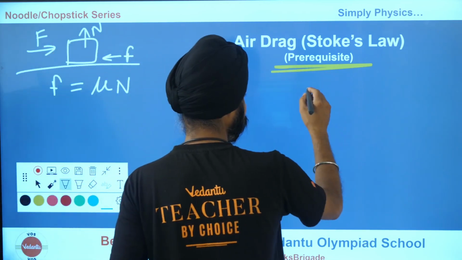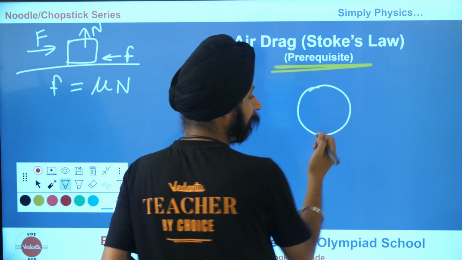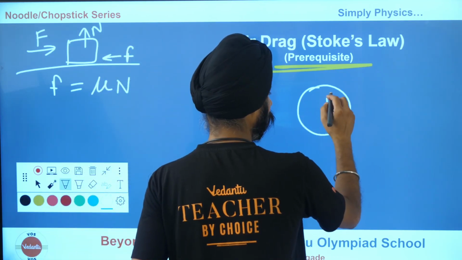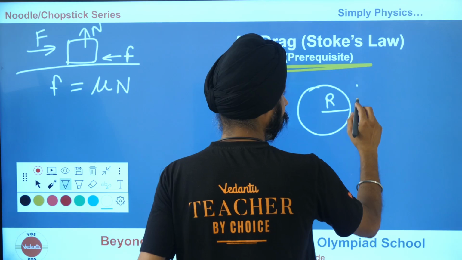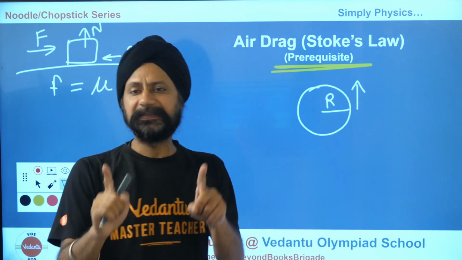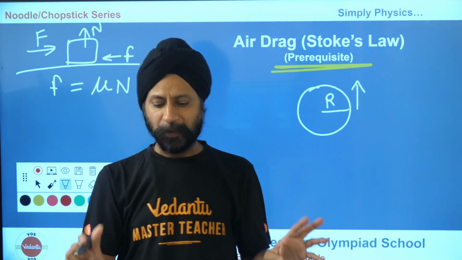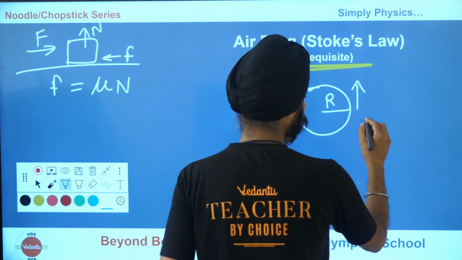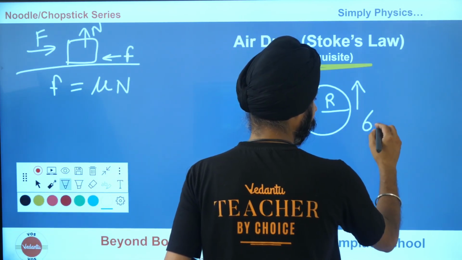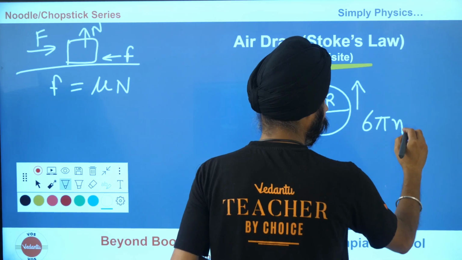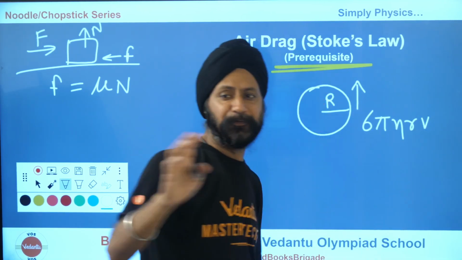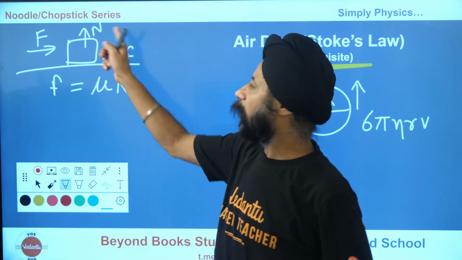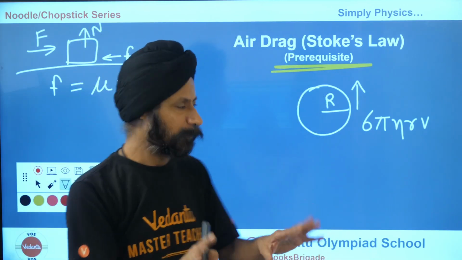So Stokes' law says if there is an object, a spherical object, this works for a spherical object, and there's a radius r of that object. So it is saying the air resistance, air friction, air drag, one and the same thing. How much is the air resistance? That is equal to 6 pi eta r v. Hold on, before you get scared of this and end the video, this is a chopstick method. I'm going to make it easy for you, so don't worry.